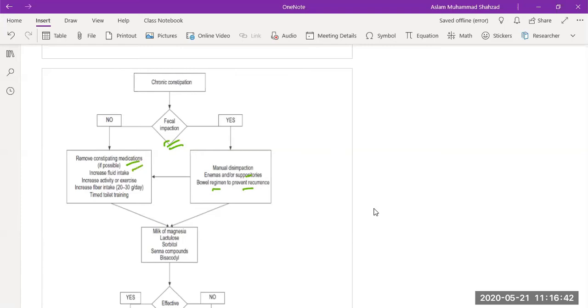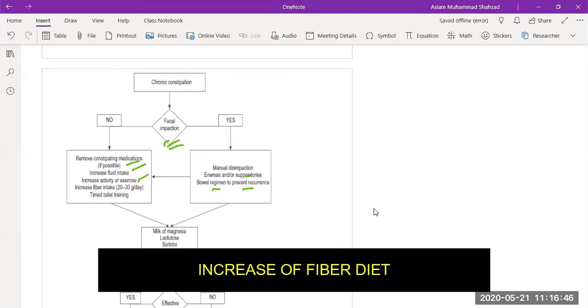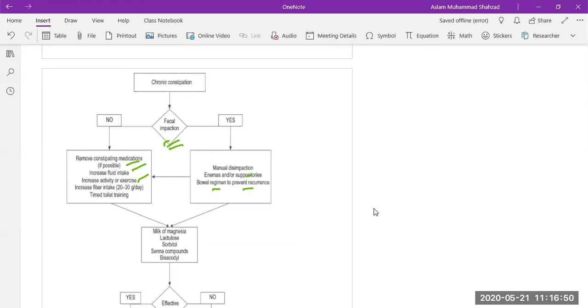Increase the fluid intake, exercise, activities, or increase the fiber diet. And then we need to train them, which is known as timed toilet training. So through these ways, the constipation can be reduced if the patient doesn't have fecal impaction. If the patient has fecal impaction, then enemas and poultices can be given.